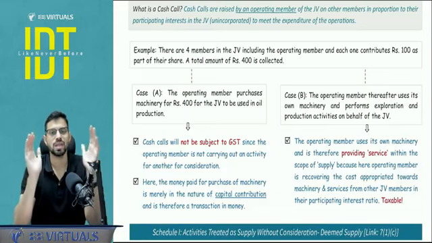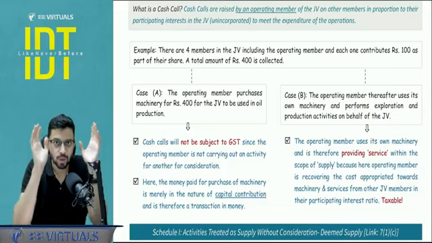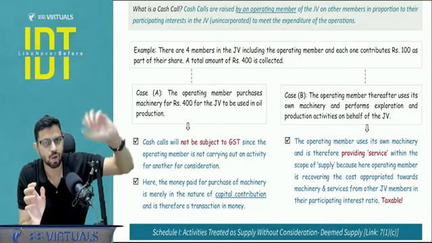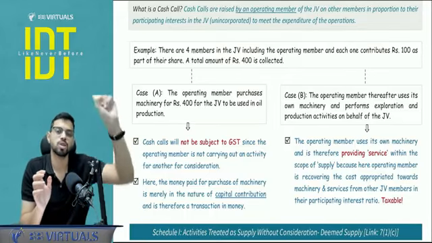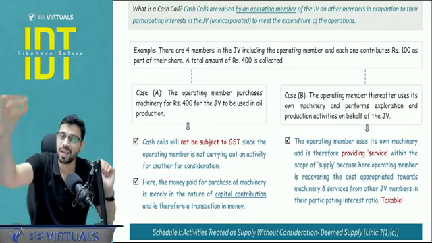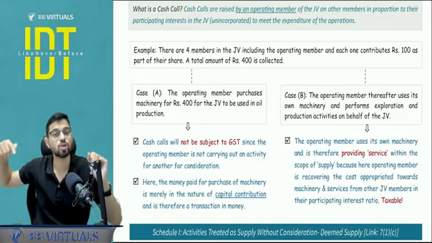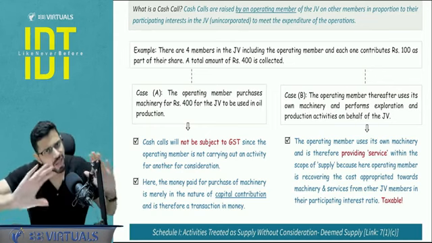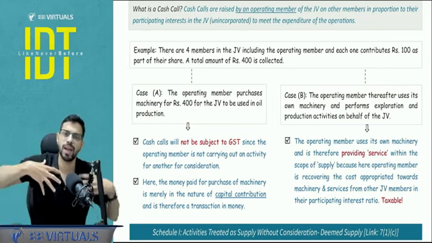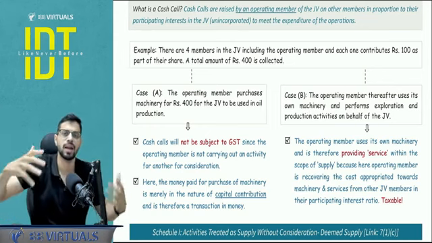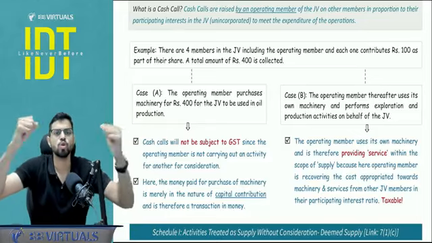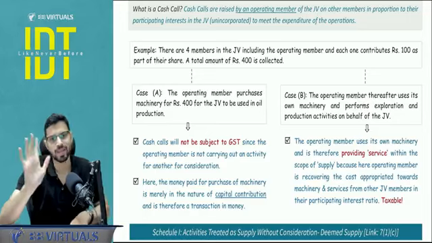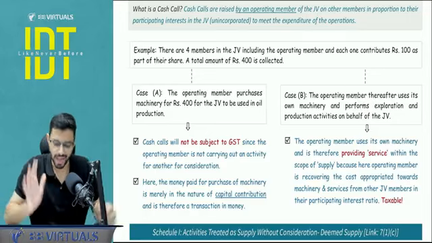So you just have to see what is the use of the amount, whether it is being used to buy some machinery or some capital goods, then it would be in the nature of capital contribution. But if that money is retained by the operating member in exchange for giving his machine for use of JV, this is just like a normal supply of service where the operating member is the supplier, JV is the recipient, and I am giving this machine for use to the JV. I am giving this as service. So here the cash call will be taxable. Only this thing you need to pay attention to in the exam.